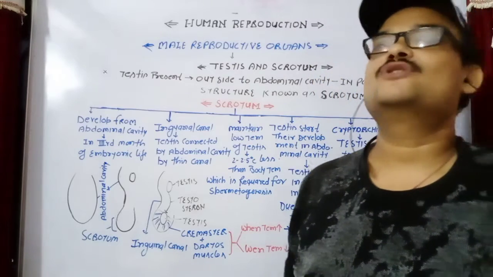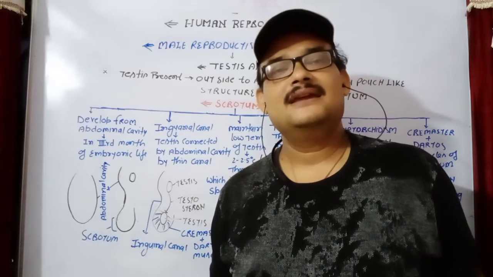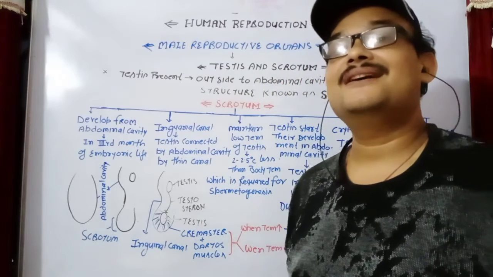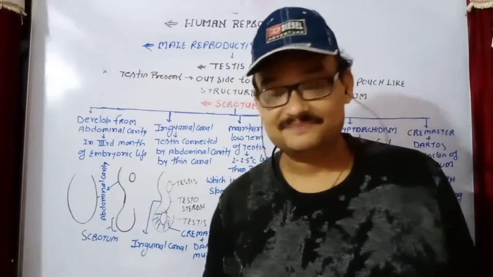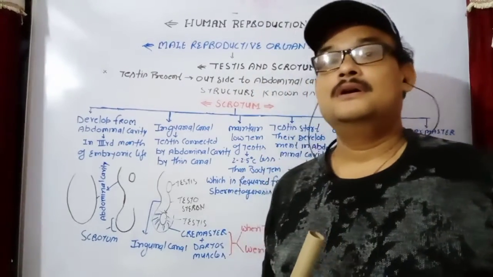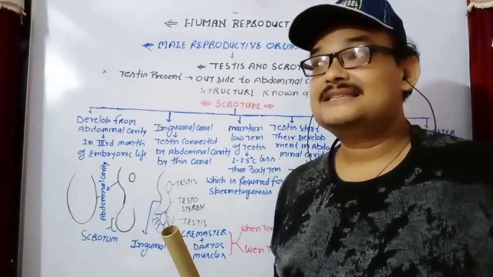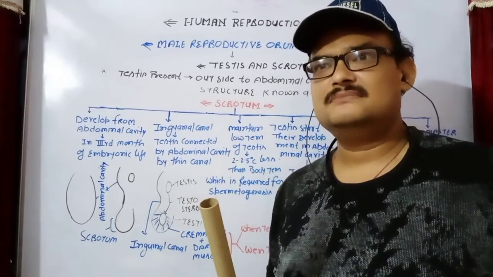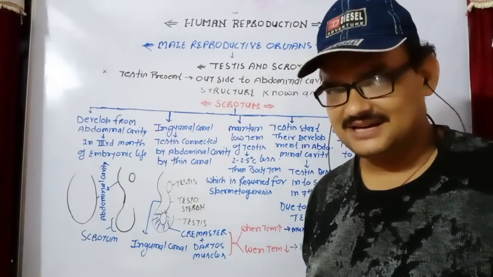It means the scrotum develops from the abdominal cavity in the third month of embryonic life. This is the pouch-like structure in which the testes are present.